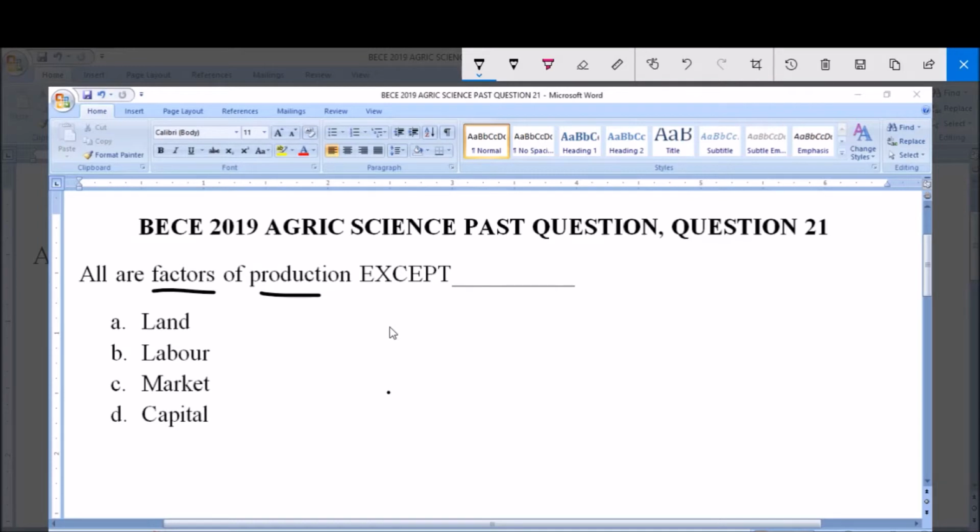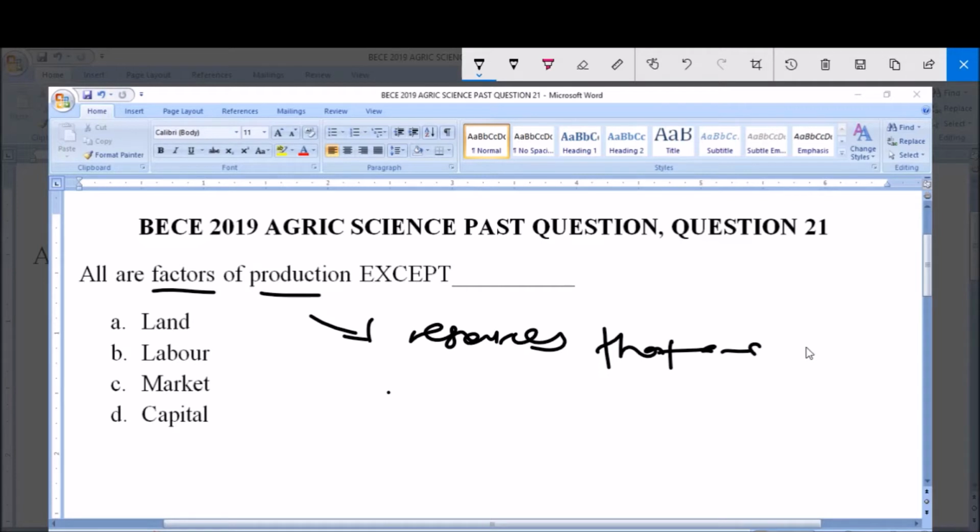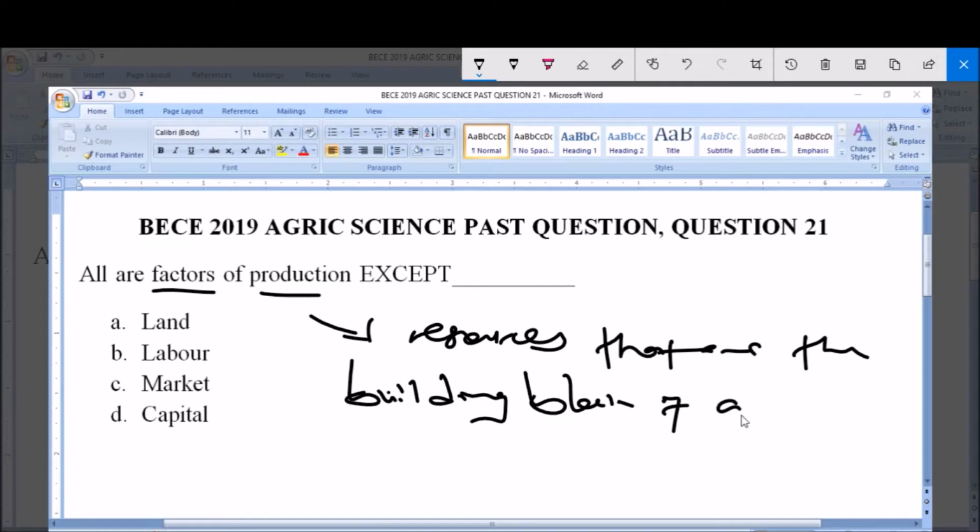Now, what are factors of production? Factors of production simply refers to resources. They refer to resources that are the building blocks, and I believe you understand what building blocks means, the foundation. These are resources which serve as the foundation or building block of any economy, be it farming or any business activities. And like we know, agriculture is also a business activity. So factors of production are resources that are the building block of this agricultural business or activity.